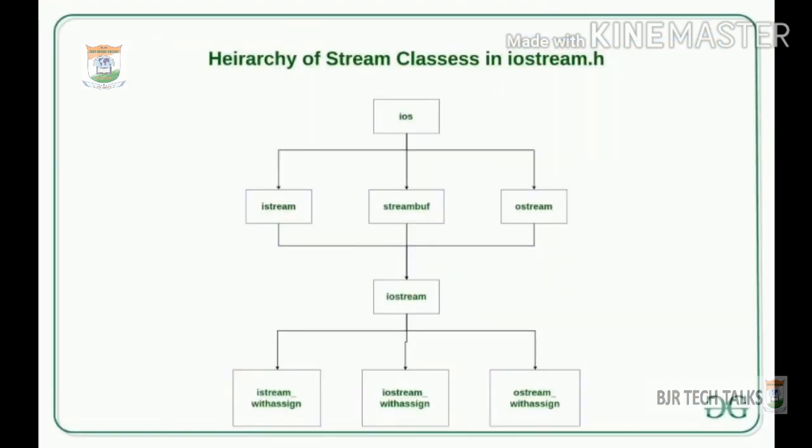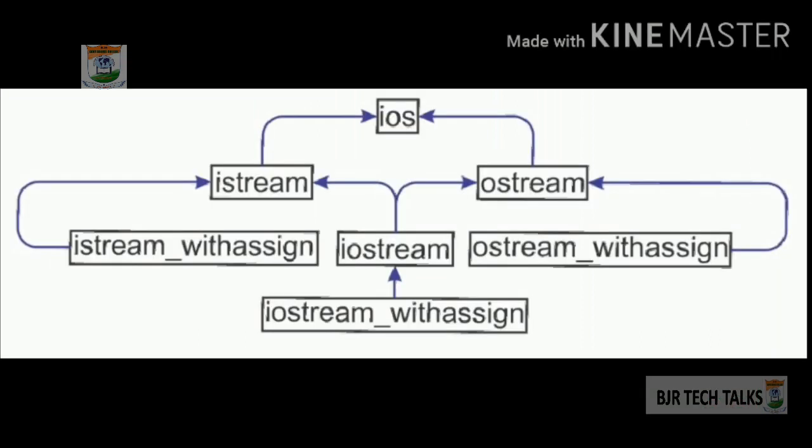The ios class has an associated stream buffer, which is an object in charge of performing the reading and writing operations of the stream object. The ios class is responsible for all input and output facilities to all other stream classes.